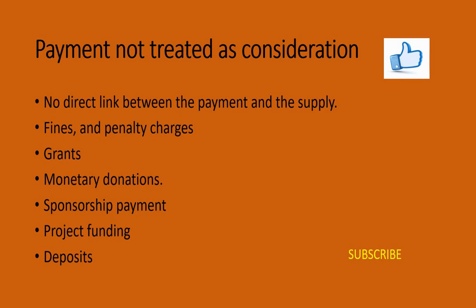There are a few types of deposits here. That is a forfeiture deposit. It is a compensation for damages due to non-performance of the contract or for breach of contract. Forfeit of deposit is not a consideration. Security deposit: a deposit taken as a security is not a consideration for supply. Say for example, a caution money taken by a college from students, which will be refundable. A returnable deposit is not a consideration for any supply because it is not a part of payment. So these are the various types of consideration, and these are the various payments which are not to be considered as a consideration here. Thank you.